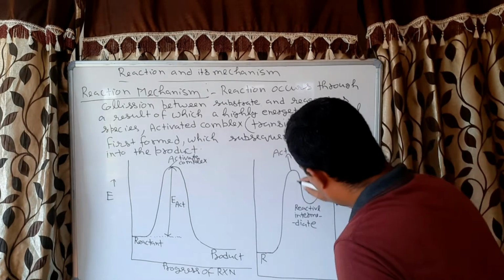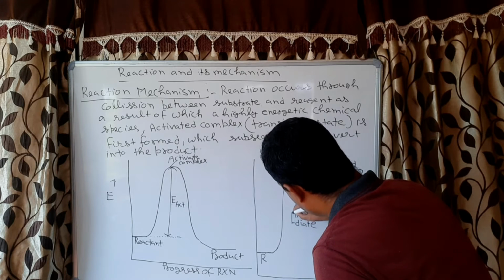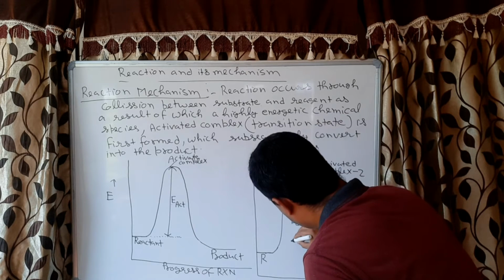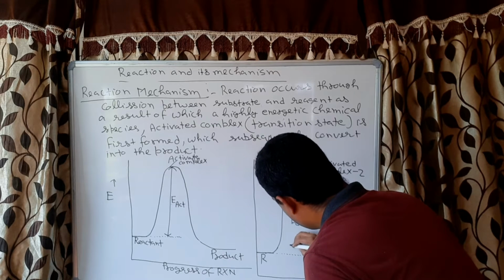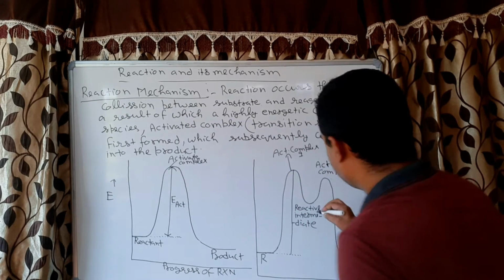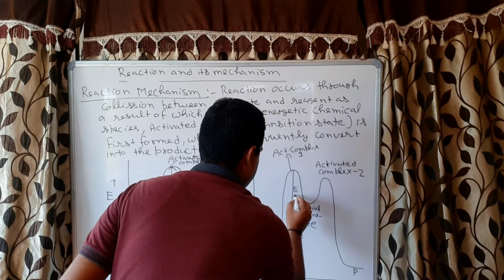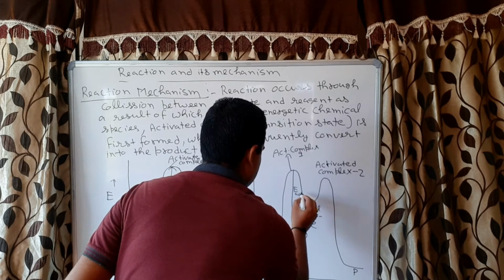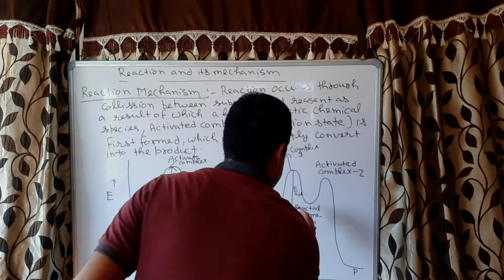For this step, we will put one straight line here, then this will be the activation energy E act, because this belongs to the first step, so it will be E act 1.